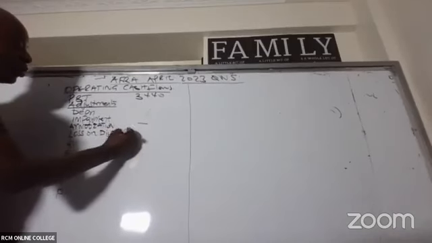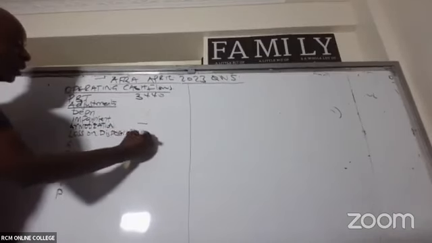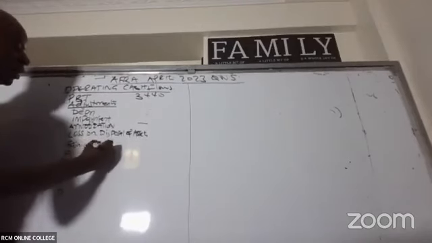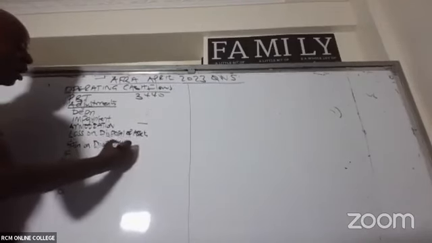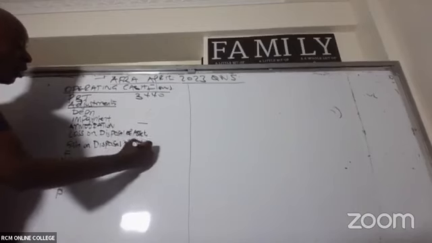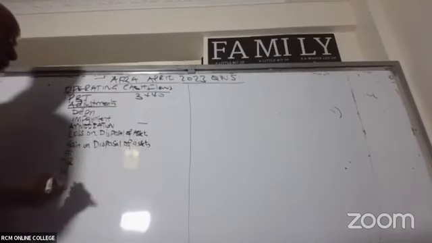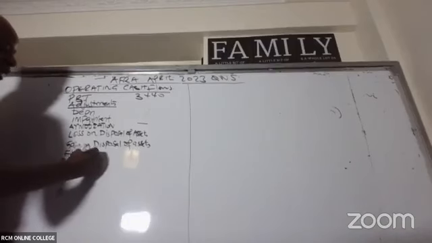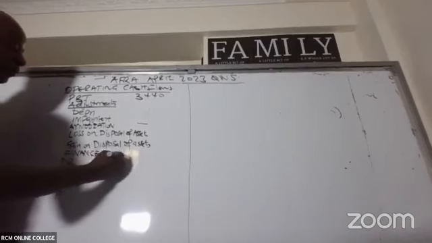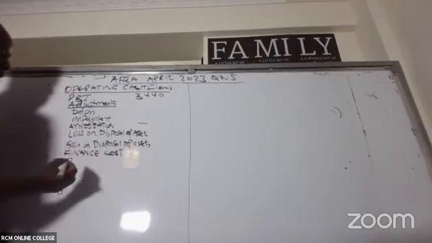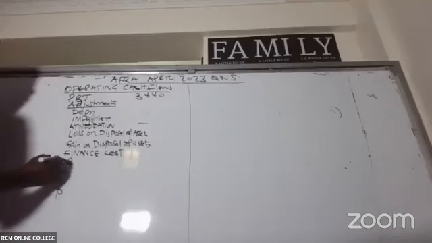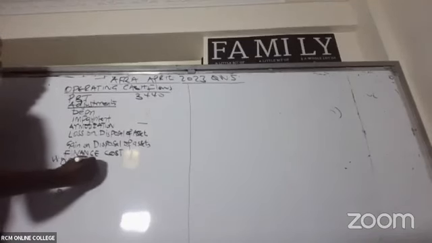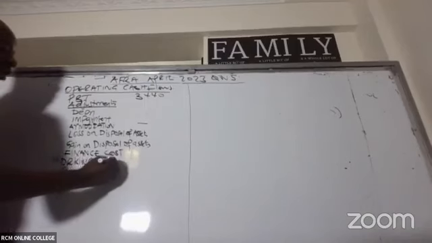Loss on disposal of assets. This is gain on disposal of assets. Then we have our finance cost. You have to change it to working capital changes.